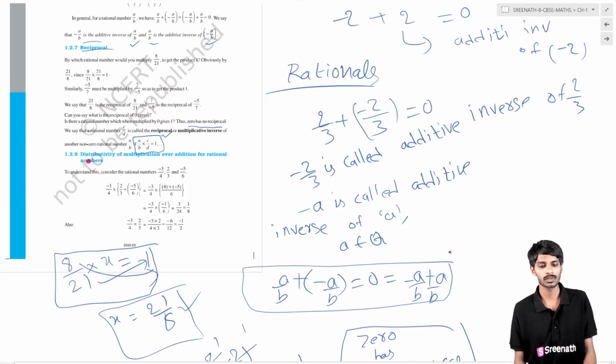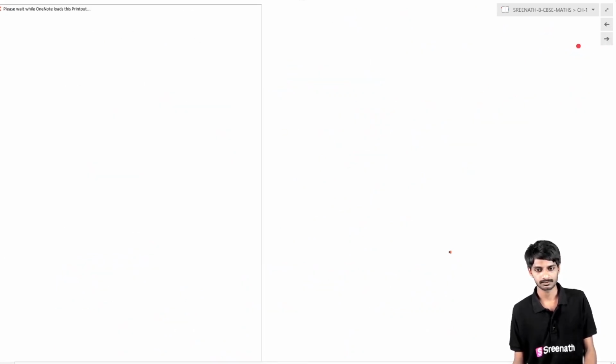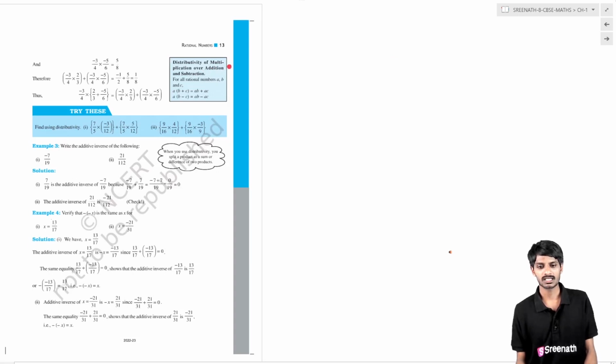Now, what is another property? Distributivity of multiplication over addition for rational numbers. Basically, a into (b plus c) is equal to a cross b plus a cross c. This is only for addition and subtraction, not for all operations.